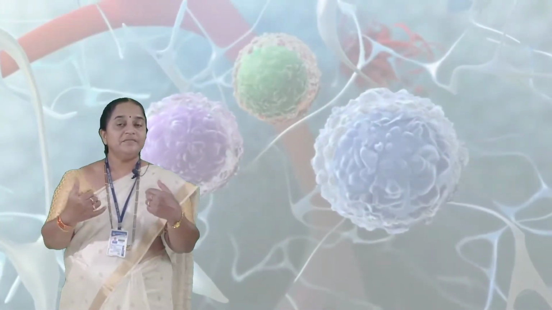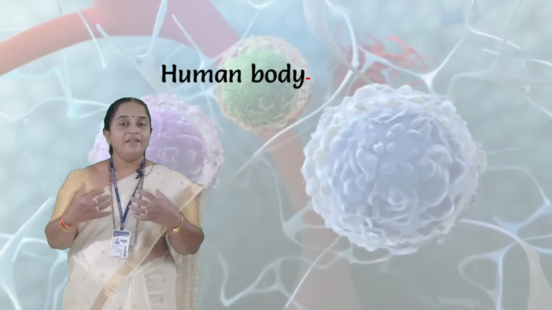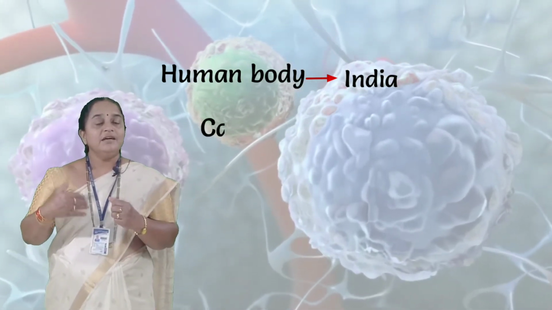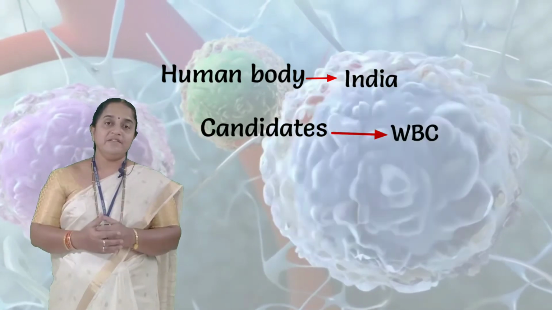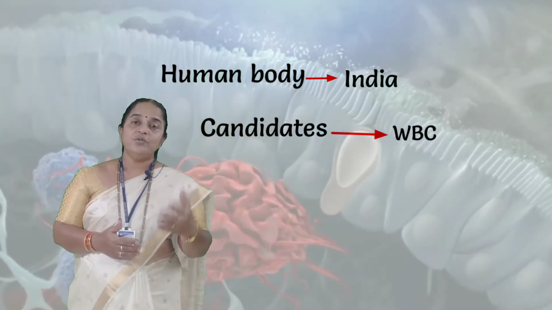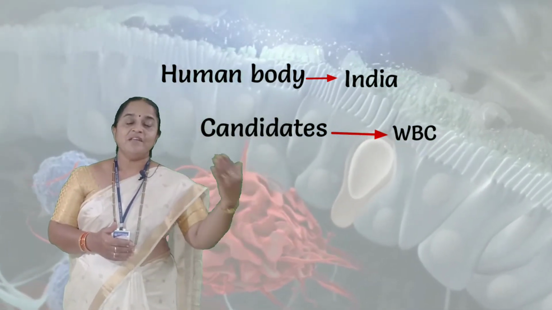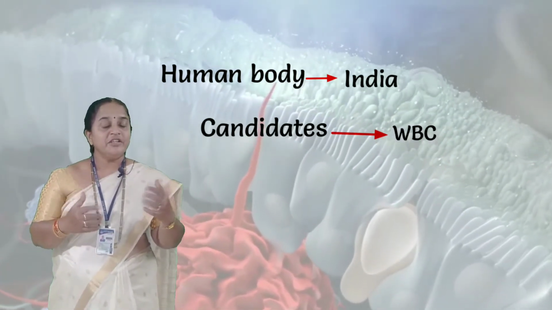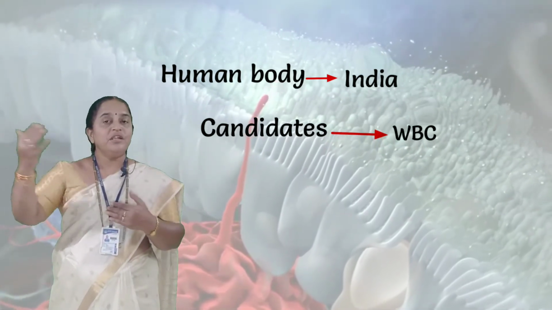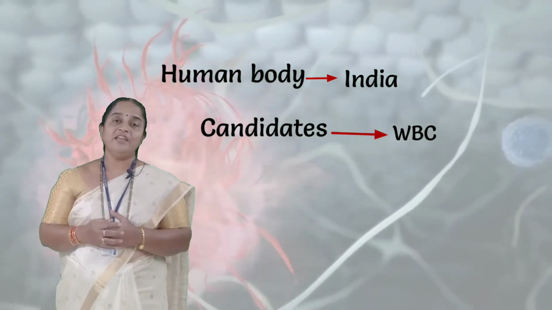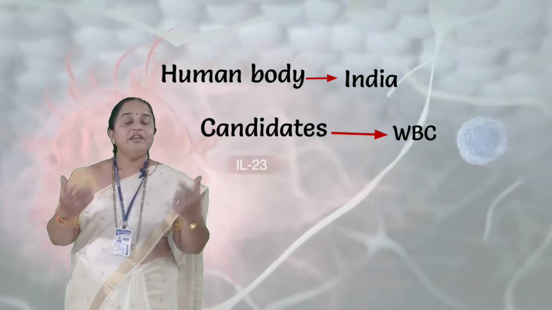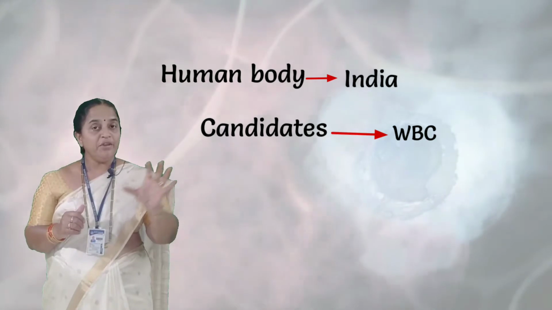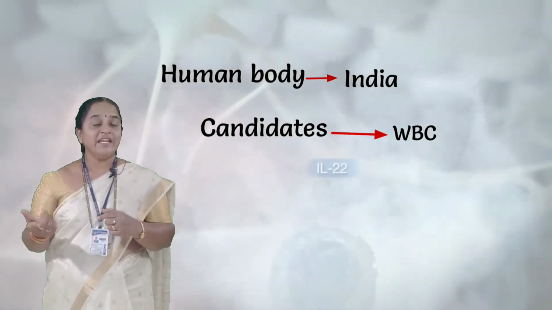If you consider our body as India, in our body, the candidates are WBCs who are screened to take training in the thymus and in the bone marrow. And after differentiation, it is a sort of training to show the defense mechanism against invading pathogens. So they will be getting their ranks after completion of the training. The whole embryonic life, they are undergoing training.